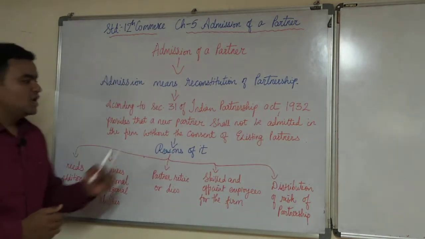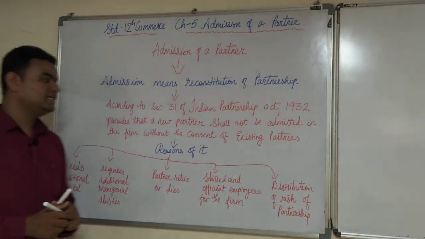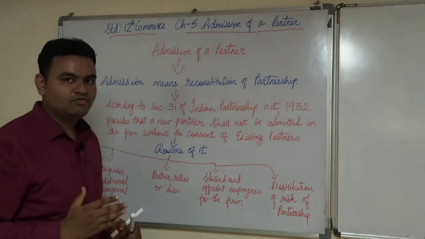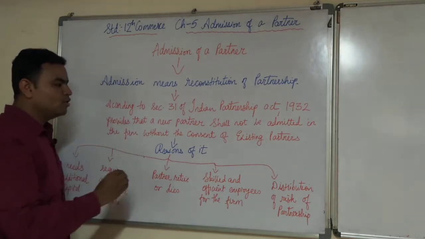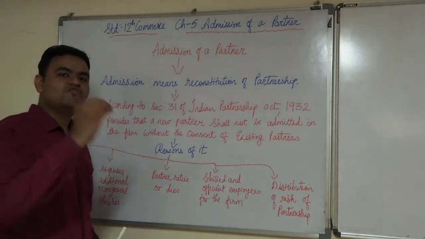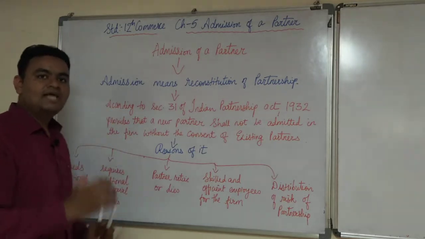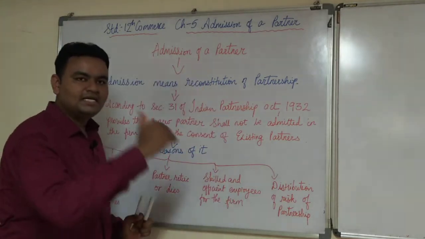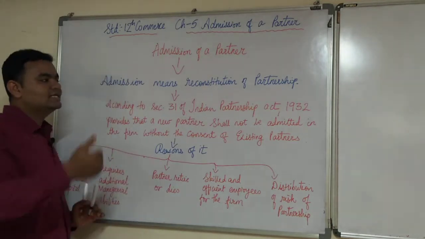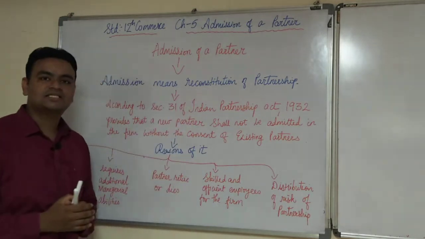Yes, my dear students, according to the Indian Partnership Act 1932, if you want to admit a new partner into the firm, you are supposed to ask the existing partners, or a consent form is given to the partners who are existing in the partnership firm, that a new partner is going to be admitted into the firm. Then they have to fill the consent form, and then the admission of a new partner comes into existence, right?